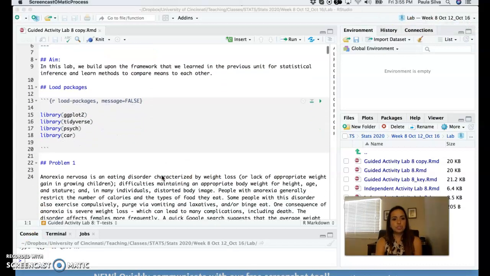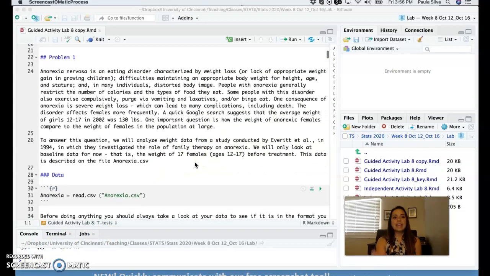So in addition to ggplot2 and the tidyverse, we're going to use two other packages that I want to call your attention to, the psych package. The reason I'm using the psych package is that it has a function to run t-tests and to compute the confidence intervals all in one go in a very compact way. I think you guys are gonna like that. And I'm using the package car because it has a way to test for equal variances between groups, which is an important assumption to test when running independent samples t-test.